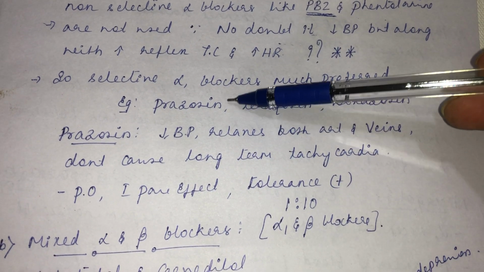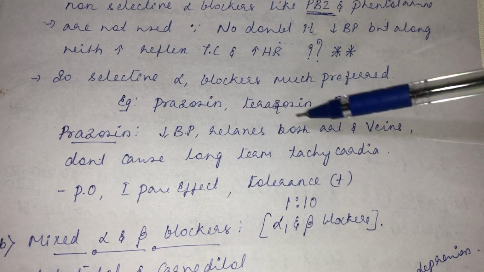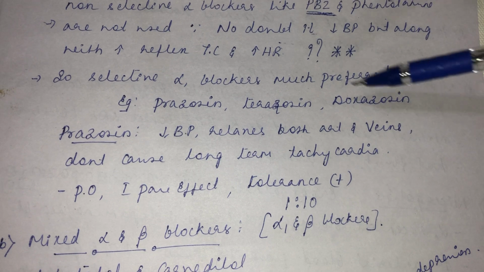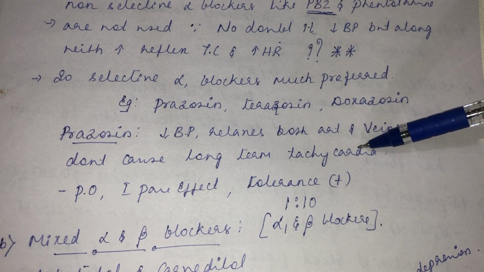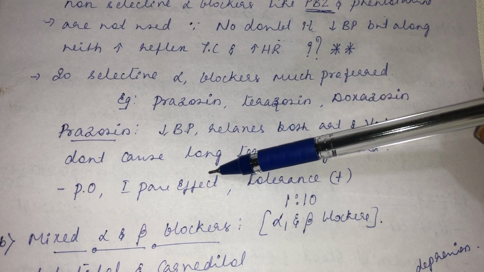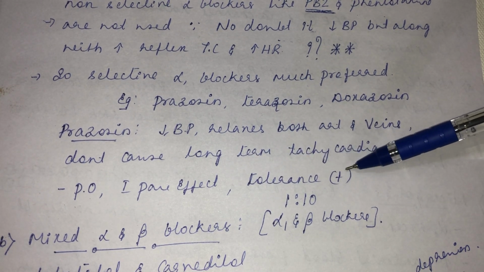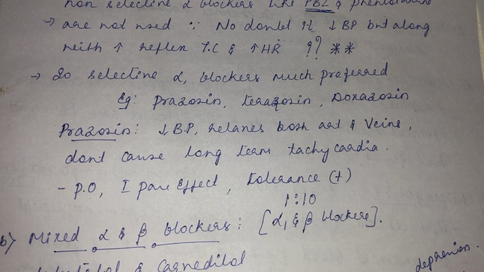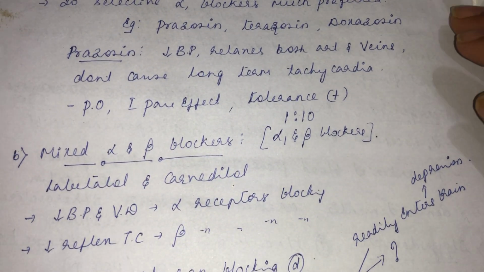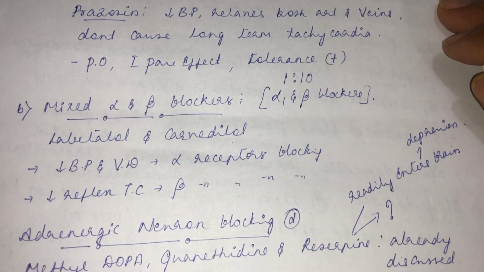Prazosin, which is a prototype drug here, decreases the blood pressure, relaxes both arteries and veins, and doesn't cause long-term tachycardia. It is given through the oral route. Since there is first pass effect, there is lesser bioavailability, and tolerance will be there if you use it for a longer time.